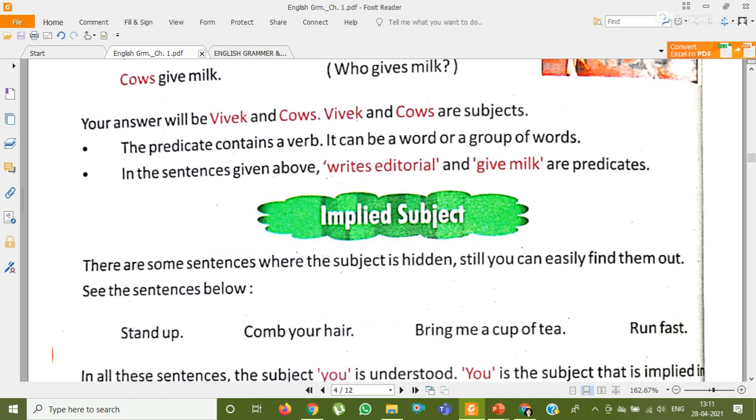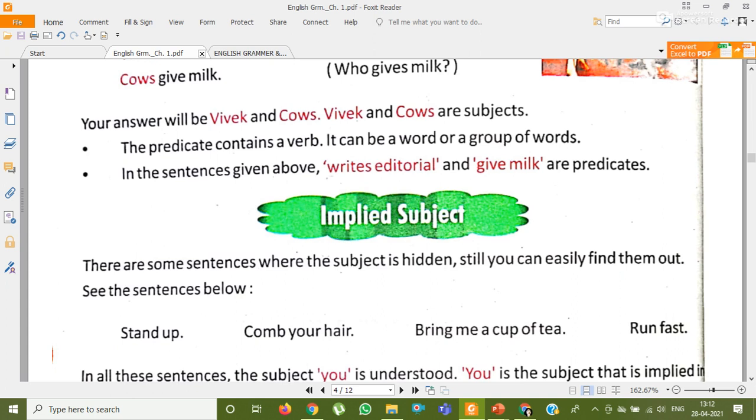We are telling someone to stand up, to comb your hair, to bring me a cup of tea, to run fast. In these sentences the subject is not given but it is understood that it is you: you stand up, you comb your hair, you bring me a cup of tea, you run fast.